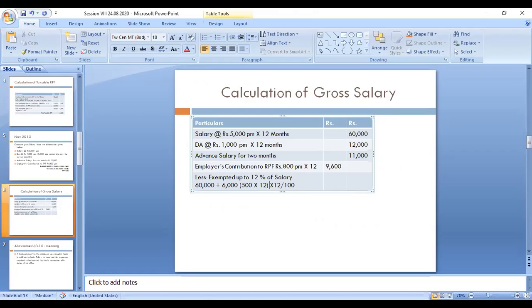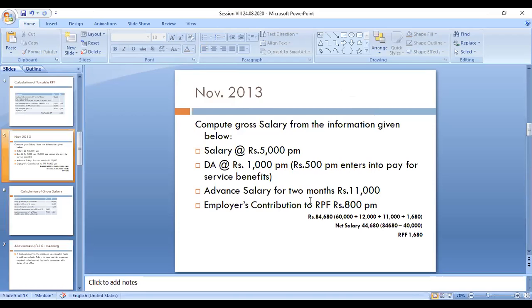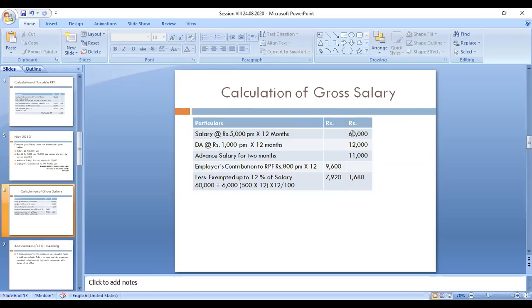66,000 into 12 divided by 100, 7,920. 7,920 minus 9,600, that amount is 1,680. So 1,680 is only taxable. 1,680 is only taxable